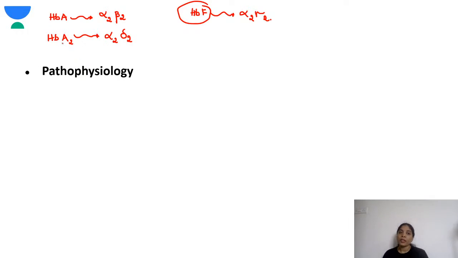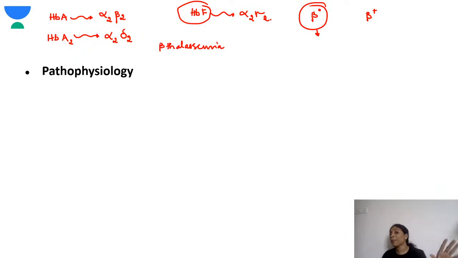Now we'll talk about the pathophysiology in beta thalassemia. In beta thalassemia, you should know about beta 0 and beta plus. In beta 0, there is complete absence of the production of beta chain.